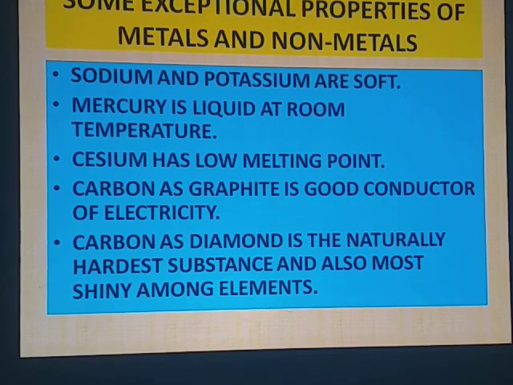Then come some exceptions, exceptional properties. Some elements, 7 in number, show the properties of metals as well as non-metals, and they are called metalloids. So their properties lie between metals and non-metals. Sometimes they show the properties of metals, sometimes of non-metals, like silicon, germanium, etc. There are 7 metalloids.